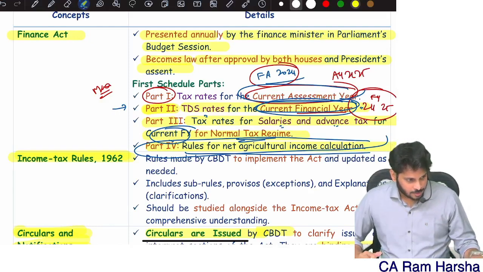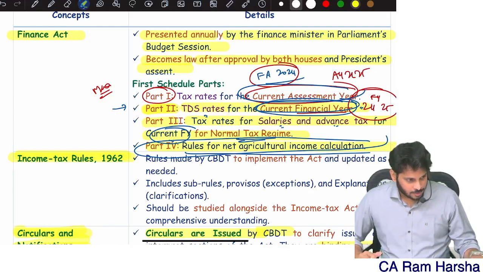I have a long-term capital gain. What is a long-term capital gain? I'll discuss later. The tax rate is straight away 12.5%. I know some of you might think before the amendment, January 25 attempt, it is 20%. No, right now there are amendments. Capital gains is one chapter where major amendments happened. TDS and TCS is another chapter where major amendments happened. Right now, the long-term capital gain tax rate is 12.5%. Just remember that; we will discuss in depth in capital gains.